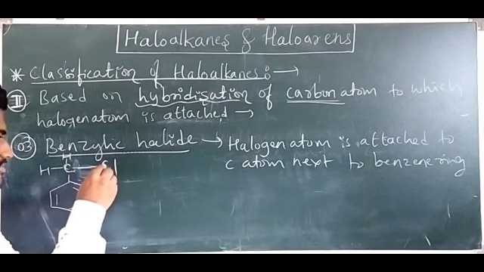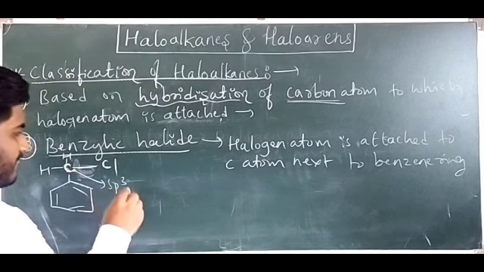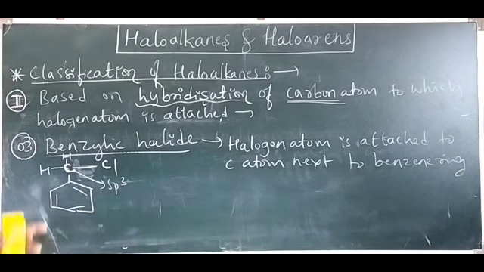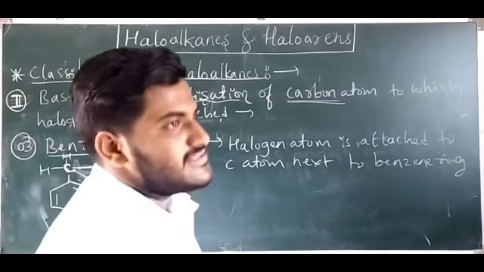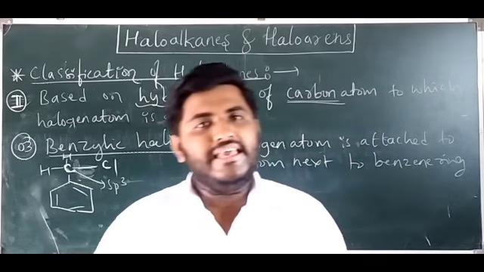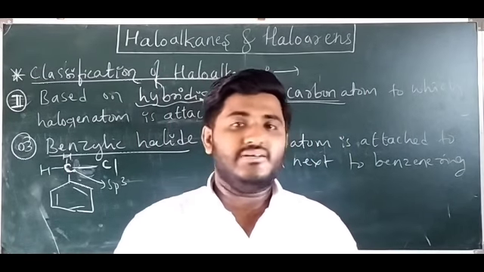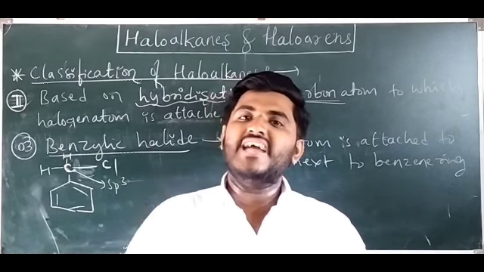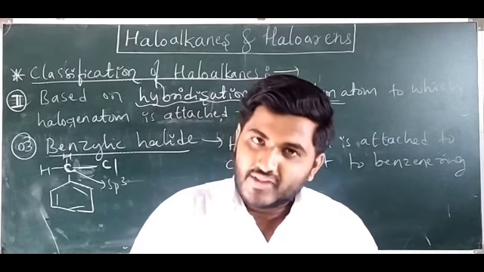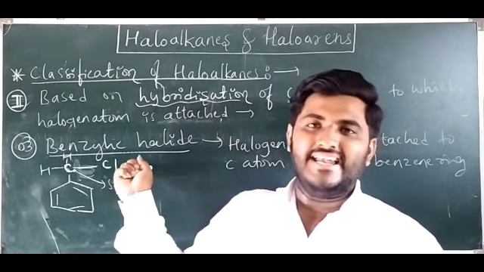Look at here, the halogen atom is attached to this carbon, which has all single bonds, so this is sp3 only. So this one is regarding sp3 hybridized carbon. In the second category of classification of haloalkanes, based on hybridization of the carbon atom to which the halogen atom is attached, the first one is sp3 hybridized carbon atom. In that, the first is alkyl halide, the second is allylic halide, and the third is benzylic halide.